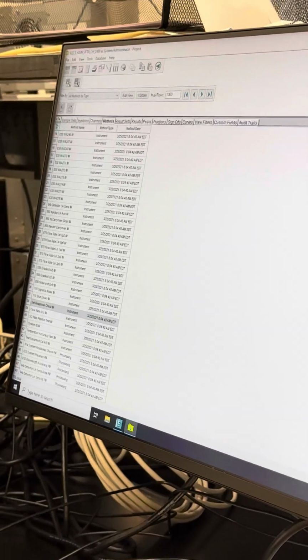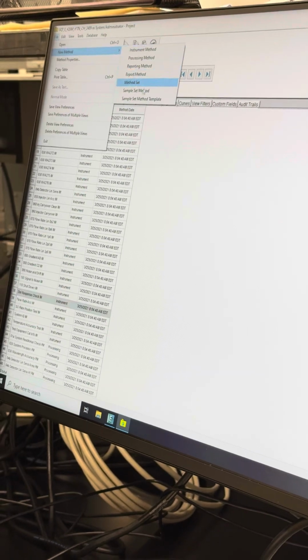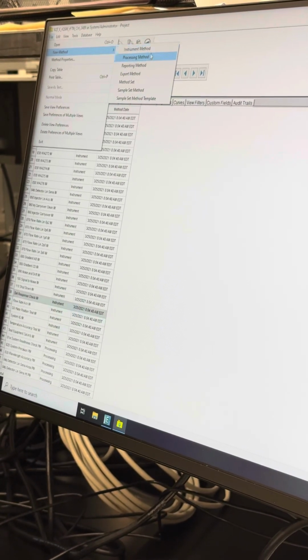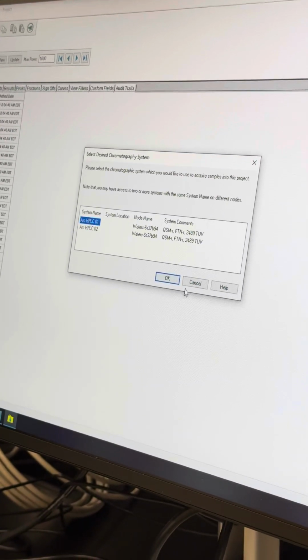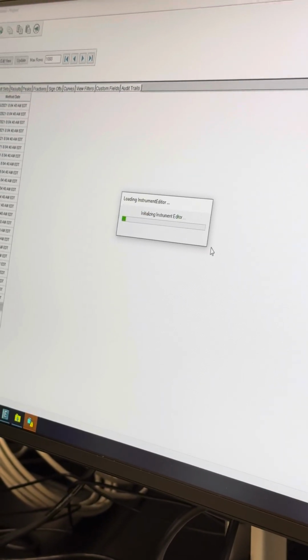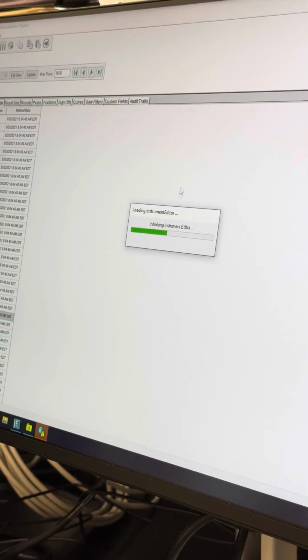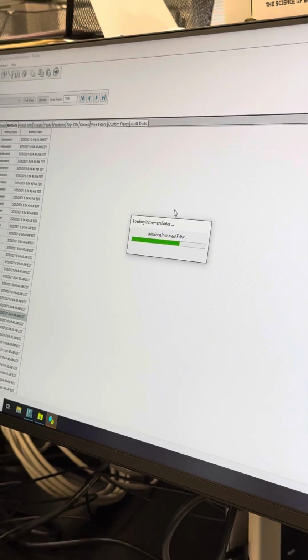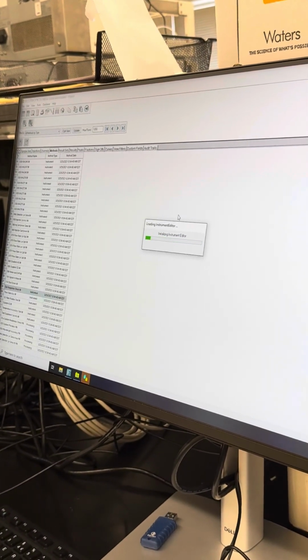You can create new instrument methods by going up here to new methods, and there's a bunch of different methods here for you. We'll go into processing method here. Here, I'll open up the instrument method. You can determine which instrument you'd like it for. And this is what you're going to see if you create your own instrument method from scratch.